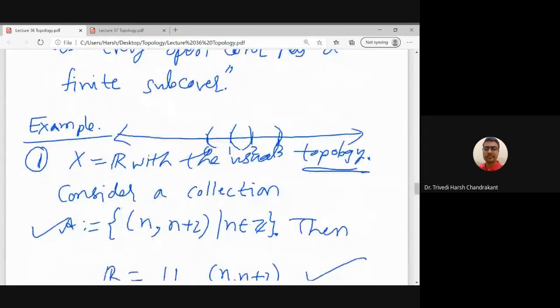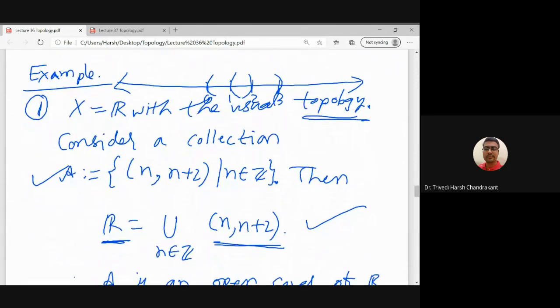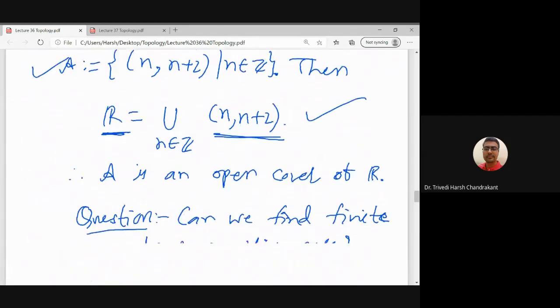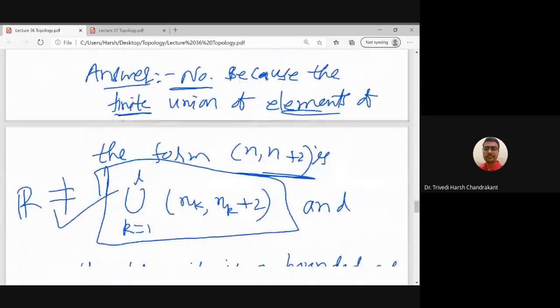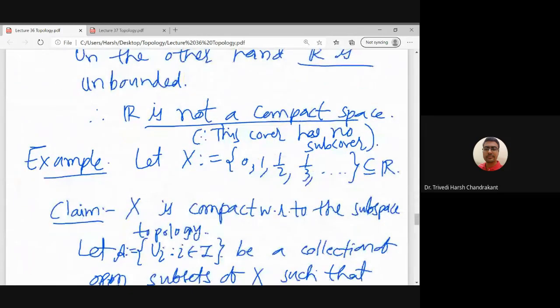And then we have seen that the real line is not compact because if we cover the real line by this particular collection of open sets, then for this particular collection of open sets we cannot find a finite subcollection which covers R, because a finite subcover will be a bounded set and R is unbounded. On the other hand, we have seen a subset of R.